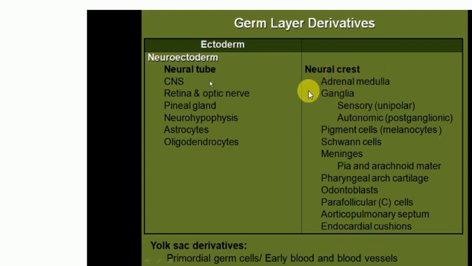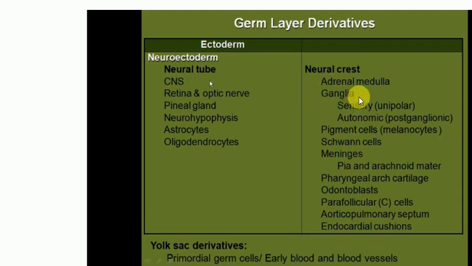The preganglionic fibers do not synapse, they come and innervate the adrenal medulla, and when stimulated, the adrenal medulla releases epinephrine into the blood. So instead of the sympathetic ganglion, the adrenal medulla is there because it is derived from the neural crest cells.